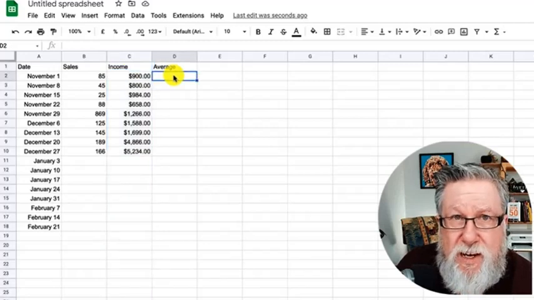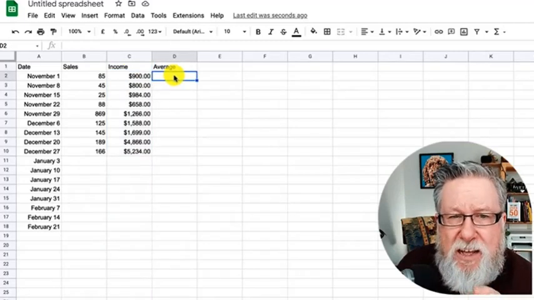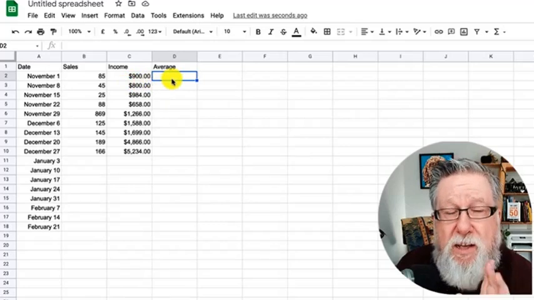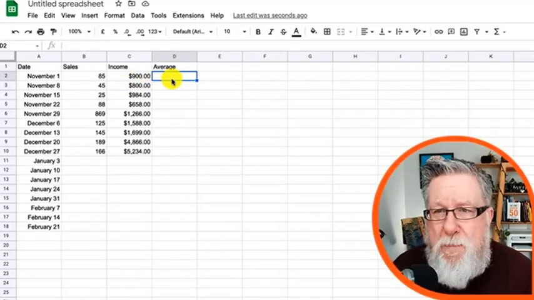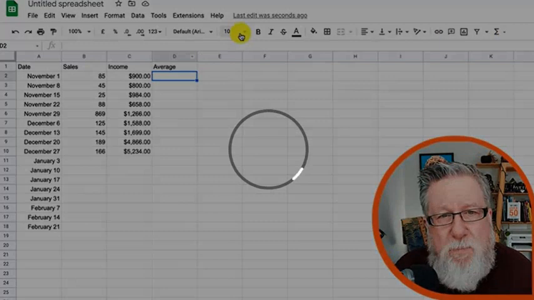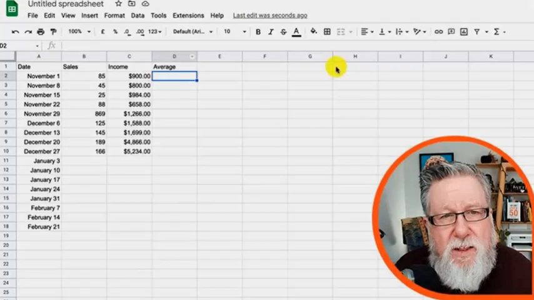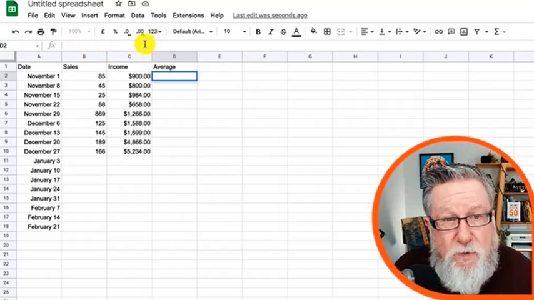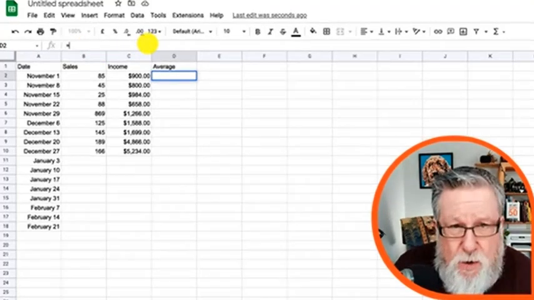Now it is where it gets exciting though. This next field here, this next cell, I want to make a calculation cell. I want this cell to calculate the average sale based on that income. So this is going to be a calculation. And how we set up a calculation, I'm going to show you the manual way. We can use these tools up here, which will help us build calculations, but we can also just click in the formula field.